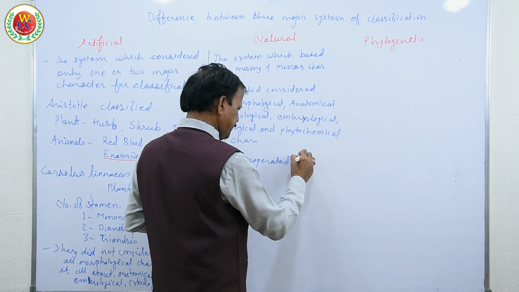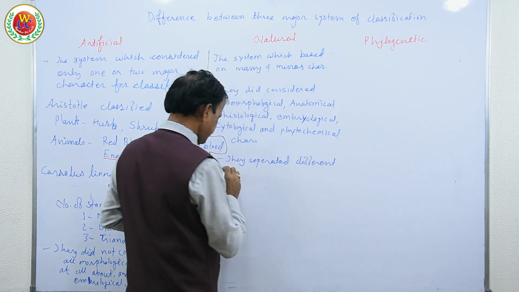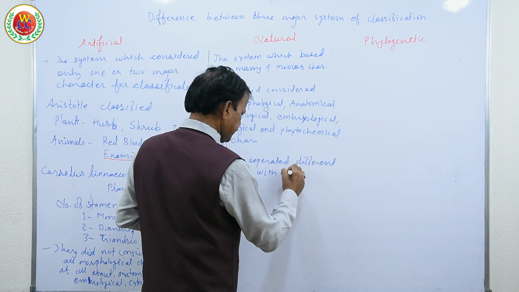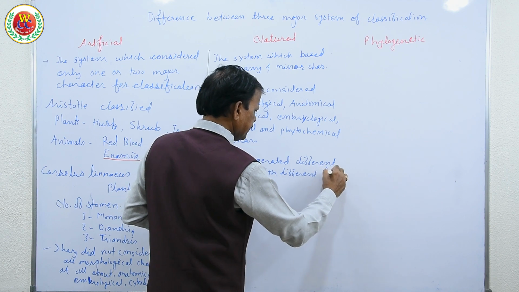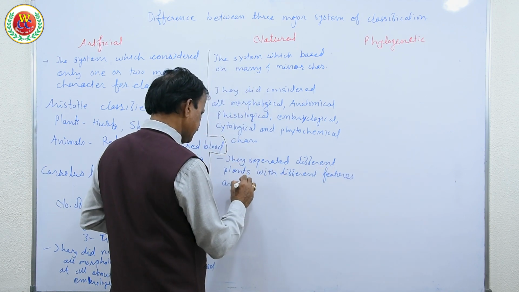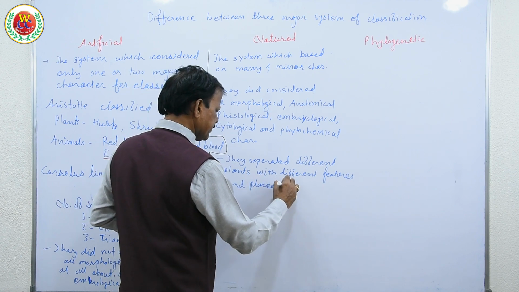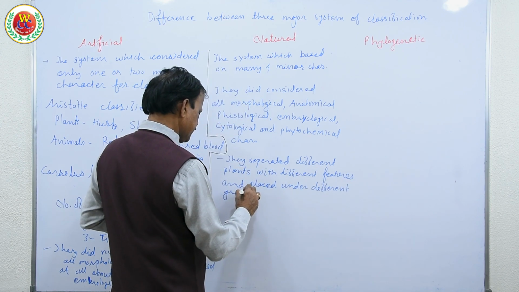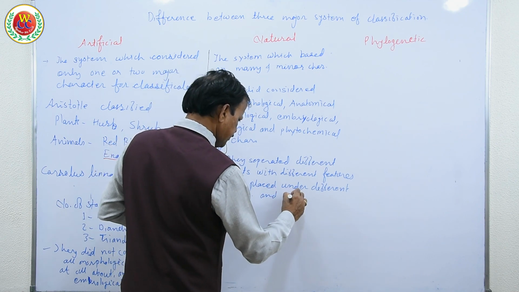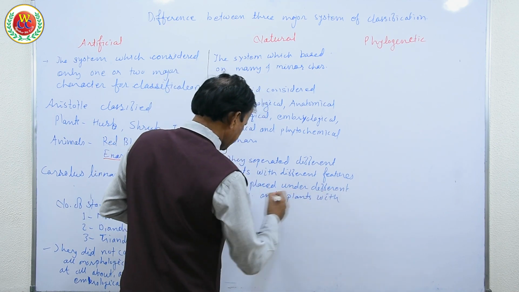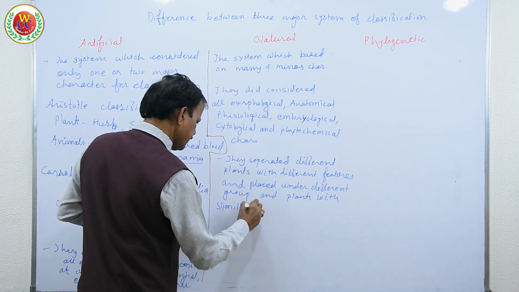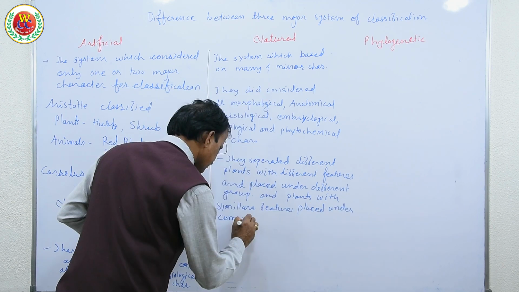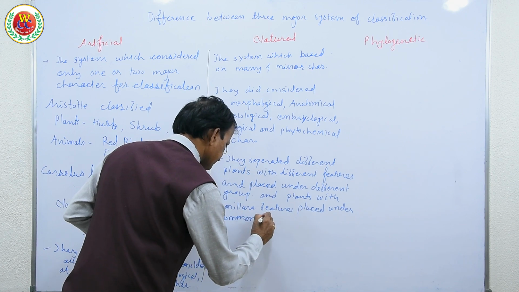So they separated plants with different characters and different features and placed them under different groups, and plants with similar features were placed under a common group.